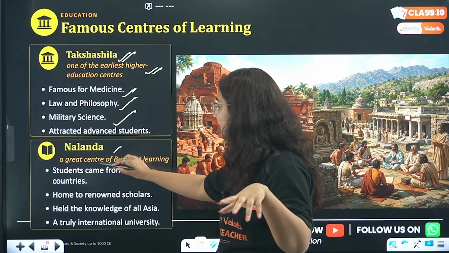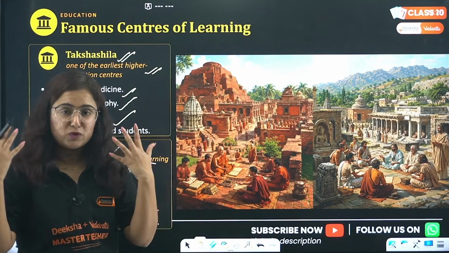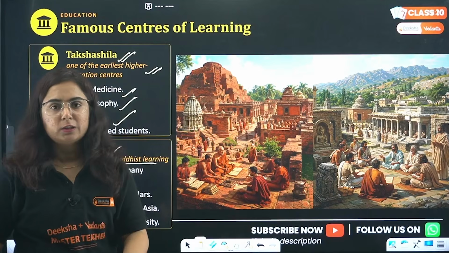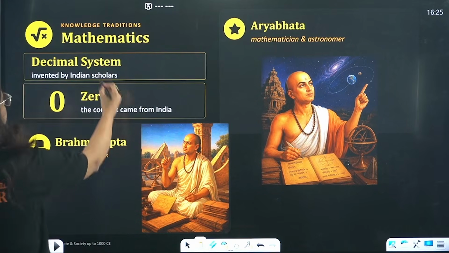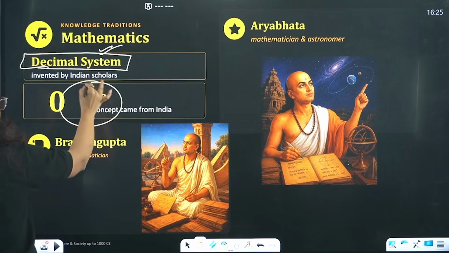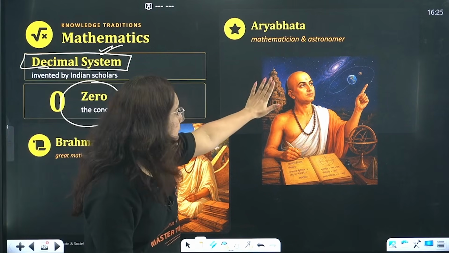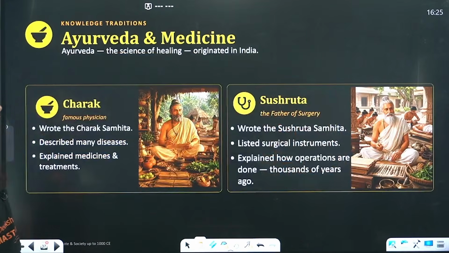If I talk about Nalanda, this was a great center for Buddhist learning. Nepali, Chinese people, all came here and learned about Buddhism. Okay? It was not only religion which was taught here, it was everything. A package of knowledge, a package of books which we lost because some mad person burned it. Right? If you know the story, you know. So, this is it. We had great mathematicians of that time who discovered the decimal system, the concept of zero, and the two persons here are Aryabhatta and then we have Gupta. Both were great mathematicians of that time.